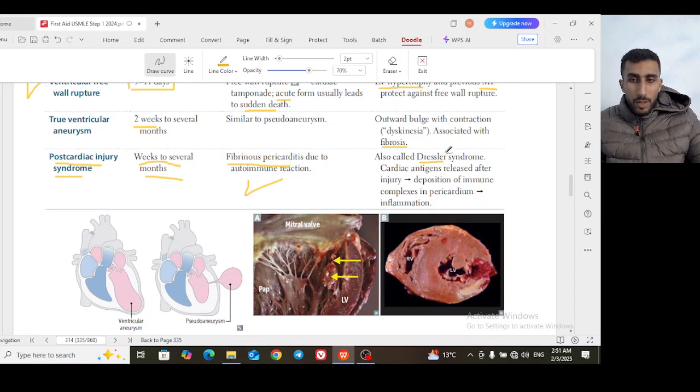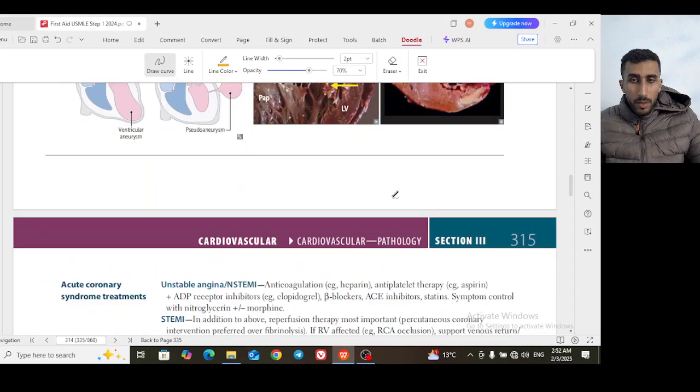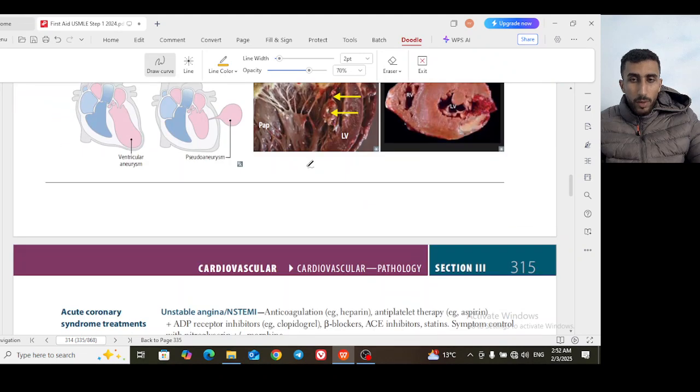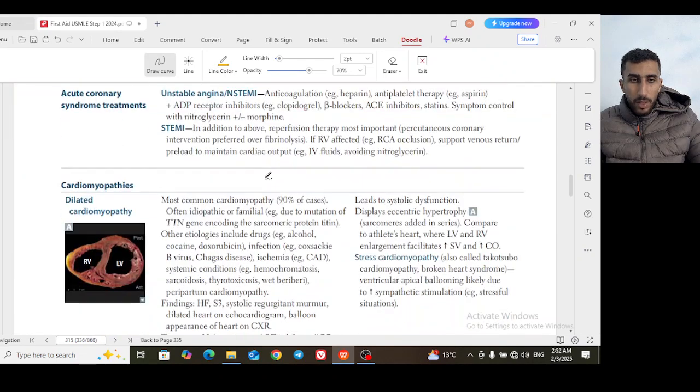The cardiac antigens which are released after the injury may form antibodies, and the immune complexes deposit in the pericardium. This may cause inflammation. So this is an autoimmune condition. This is all for the complications after myocardial infarction.